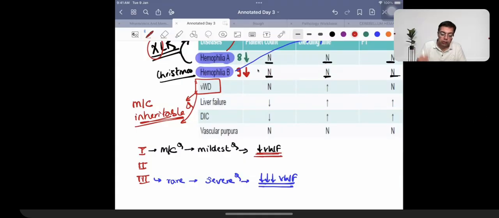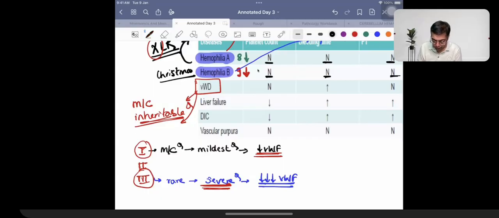So in 1 and 3, first is number 1, most common. Third is third class. Third class क्यों? क्योंकि सबसे ज्यादा severe bleeding के chance है. That's how we remember it. Number 1 is most common, so that is most commonly seen clinically. And third is rarest. It is going to be third class because it is going to be very severe. So patients are going to be having large deficiency.